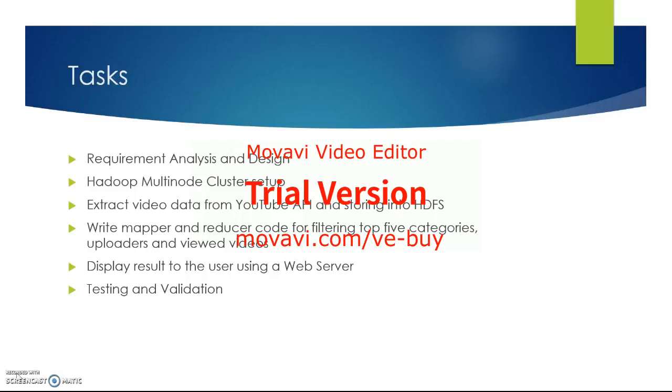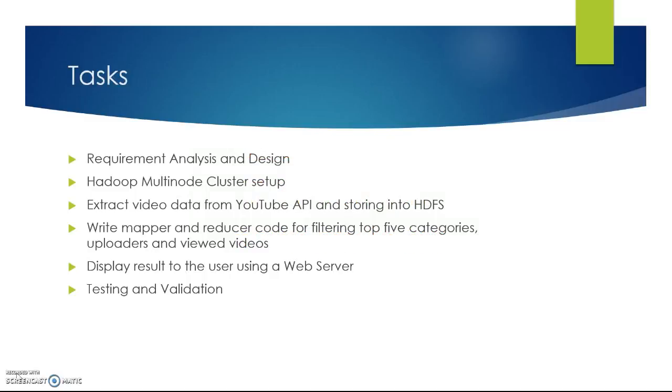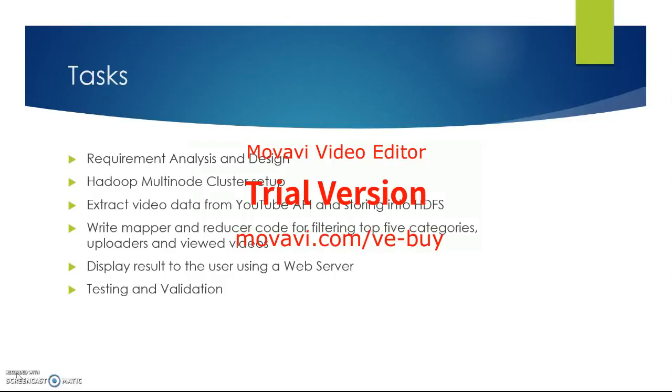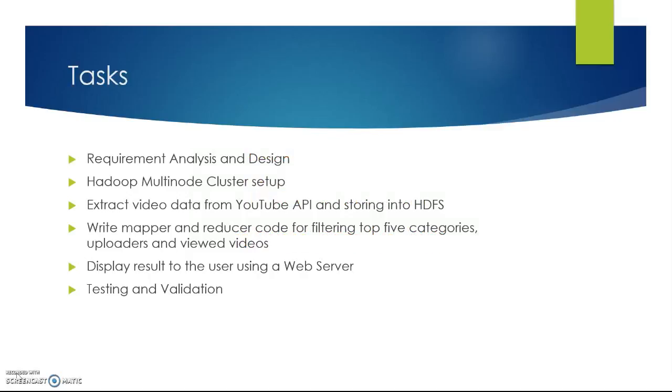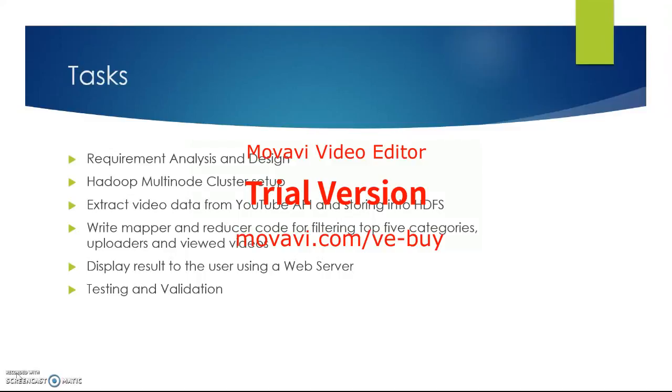Following are the tasks accomplished in our project. Requirement analysis, in which we researched Hadoop application development. Hadoop multinode cluster setup, in which we use separate VMs to act as a cluster of master and slaves. We also extracted video data using the YouTube API and stored it in the Hadoop file system. And we wrote the Hadoop mapper and reducer codes for filtering out the top 5 categories, uploaders, and viewed videos. Finally, we developed a UI to visualize the result in the form of charts. We performed unit testing of all the modules along with the development, and finally integration testing was done.